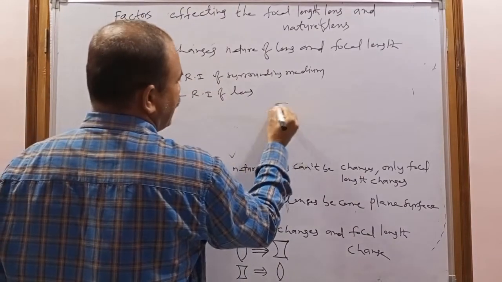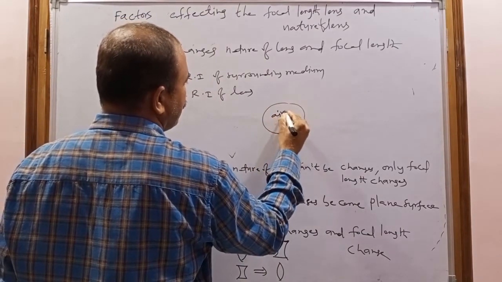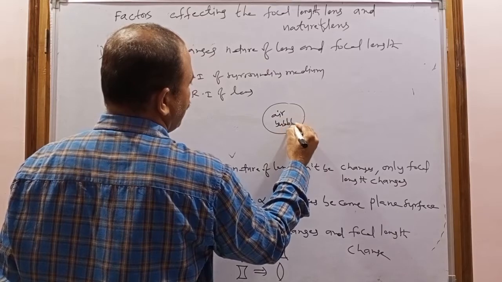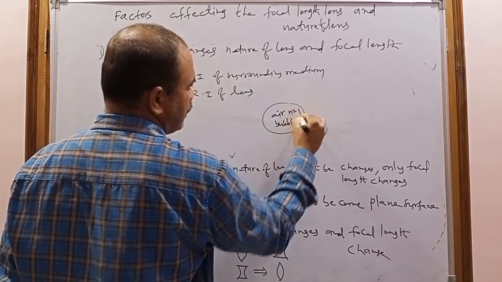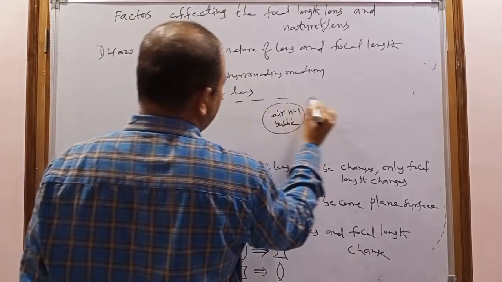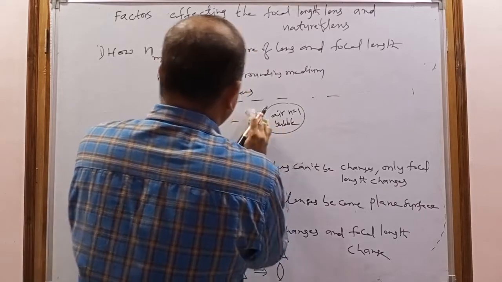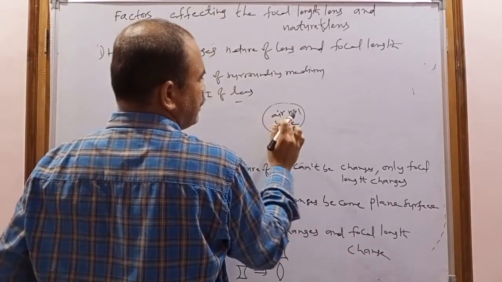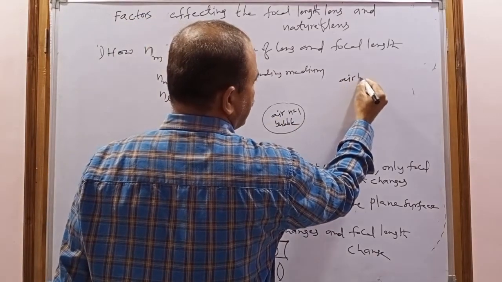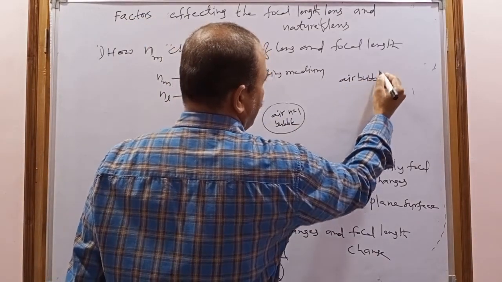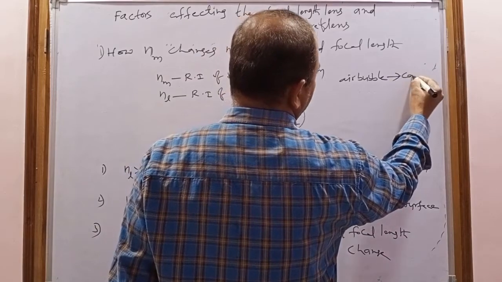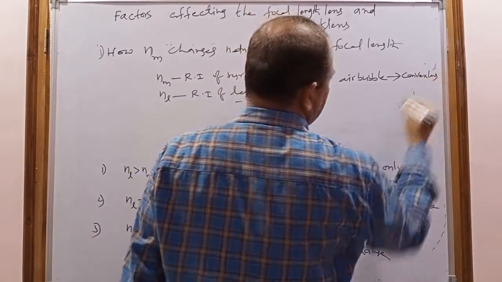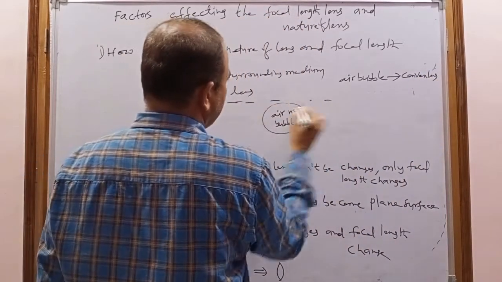For example, an air bubble. This is the air bubble. The refractive index of an air bubble is how much? 1. So when the air bubble is in water, the air bubble can act as a convex lens. Air bubble can act as a convex lens. But when it is kept in water,